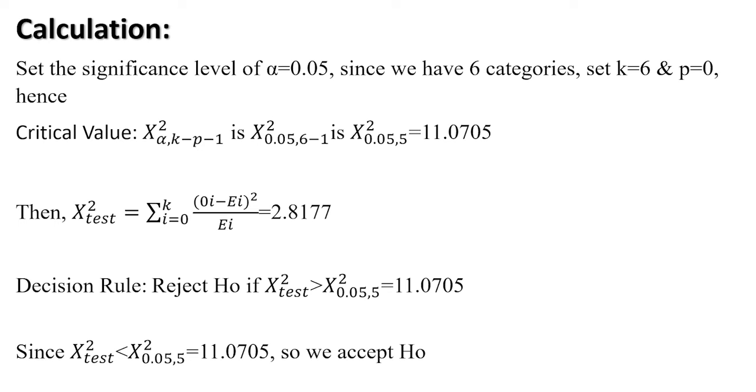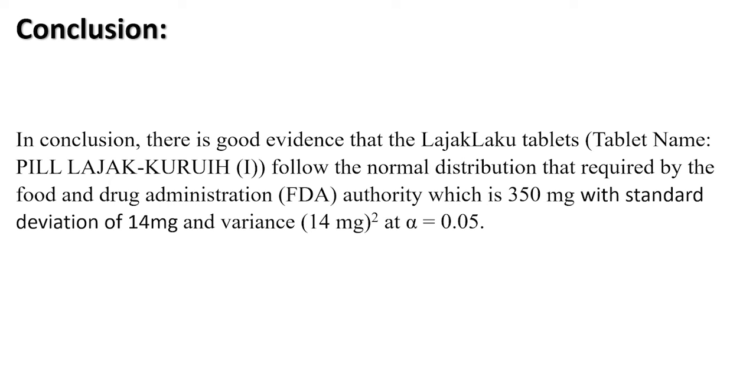So we will reject H naught if the chi-squared test value is larger than the critical value, which is 11.0705. And since the chi-squared test value is smaller than the critical value, we will accept H naught. So in conclusion, there is good evidence that the LjakLaku tablets follow the normal distribution required by the Food and Drug Administration, FDA, which is 350 milligrams with a standard deviation of 14 milligrams and variance 14 milligrams squared, at alpha equals 0.05.